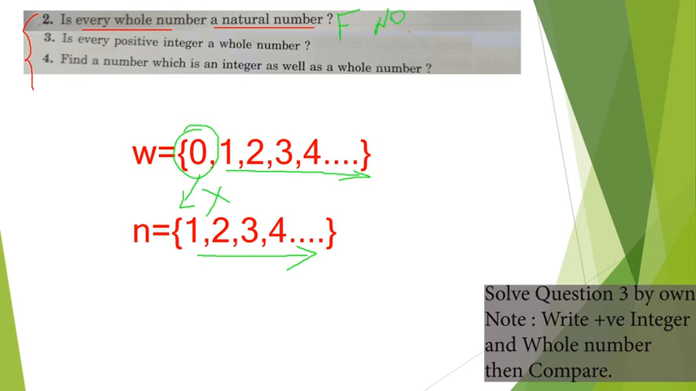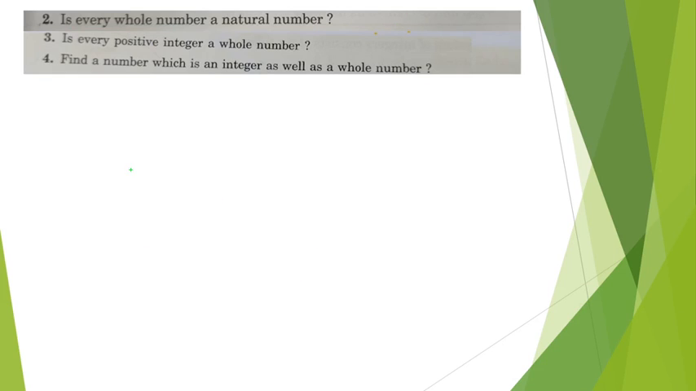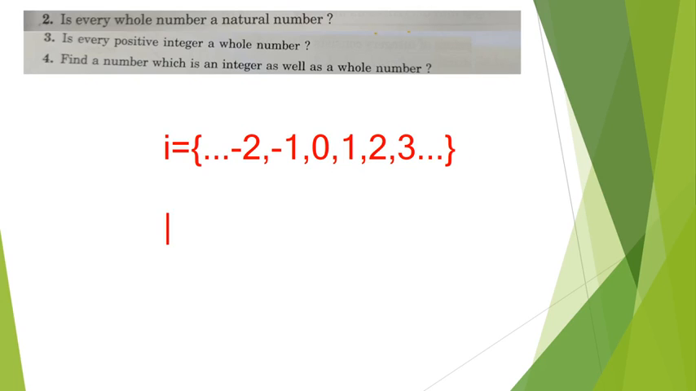Let's see the question number 4. Find the number which is an integer as well as a whole number. So let me quickly write the integers and the whole numbers. Let me denote integers by I, and integers include what? All the negative numbers as well as the positive numbers. And I have to compare integers with the whole numbers. Whole numbers start from 0 and go till infinity.